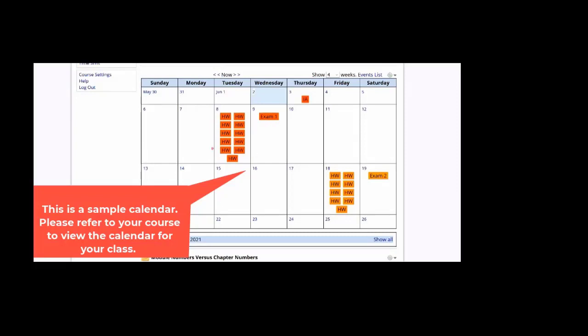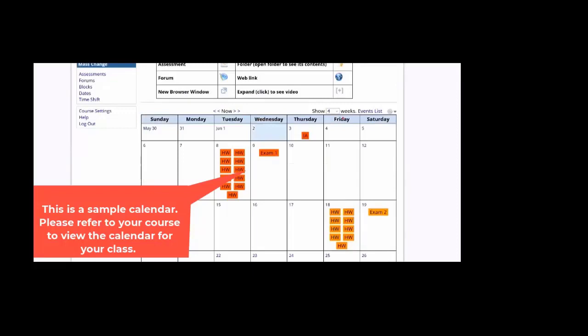Now, what I want to make sure everybody understands: you see all the homework for the first exam is due the day before. Does it mean I have to wait until then to do the homework? Absolutely not, because if you do, you will get behind and you will not be able to catch up. I expect you to do your homework on a daily basis. This is the only way to succeed in this course. So every day do a couple of sections. By the time we get to the exam time, it is not a big deal at all. So that's as far as the calendar.